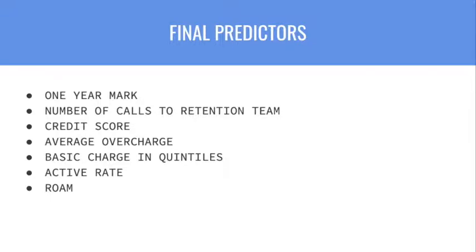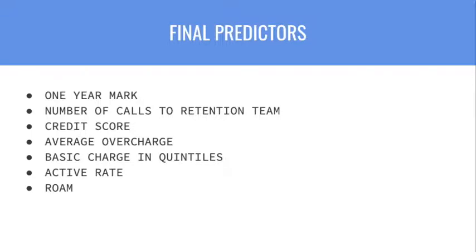Number of calls to retention team is the number of calls that each customer makes to the retention team. We included this attribute in our model because we thought that the number of times a customer called the retention team would be a great determinant of whether or not they would churn. We thought that customers who call the retention team more times would be more likely to churn.